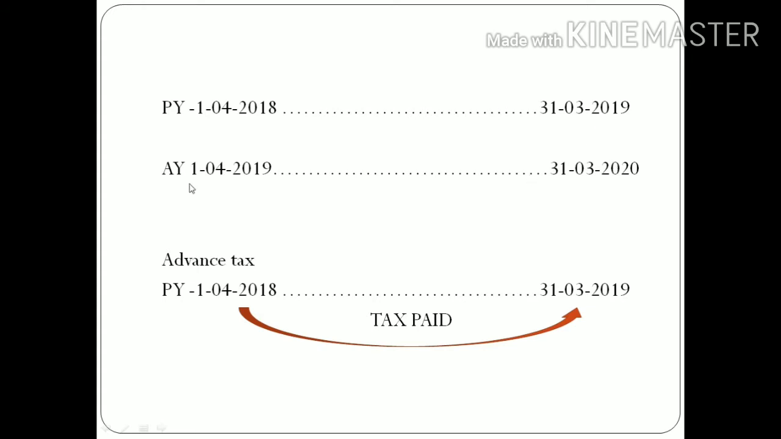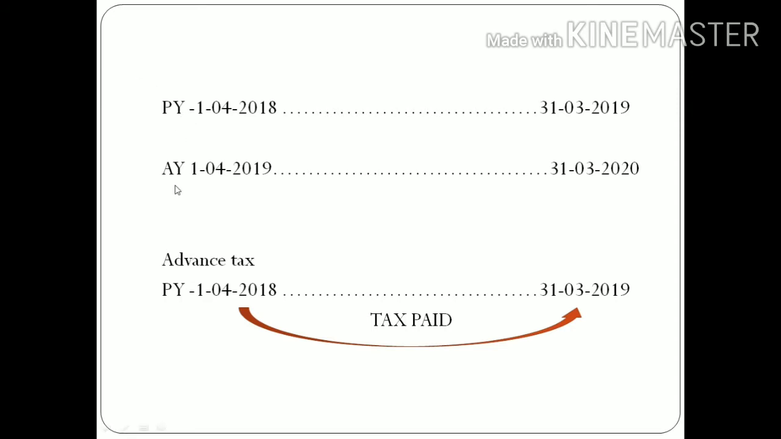The other year we have is the assessment year. It begins from 1/4/2019 to 31st March 2020. I think you know the difference between these. The previous year is the year for which we need to calculate the total income of the assessee. On that income, when you are paying the tax, that particular year we call the previous year.